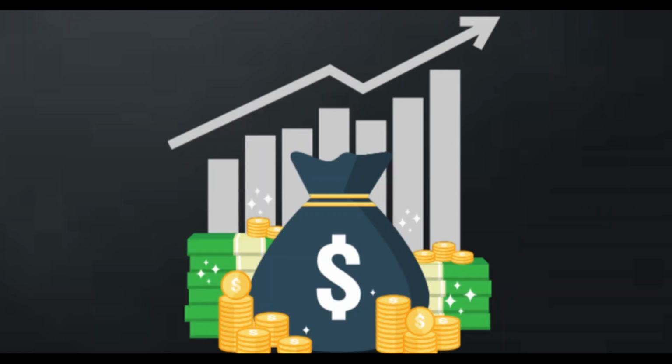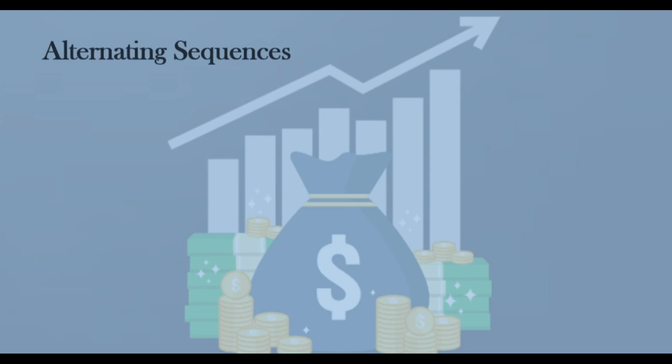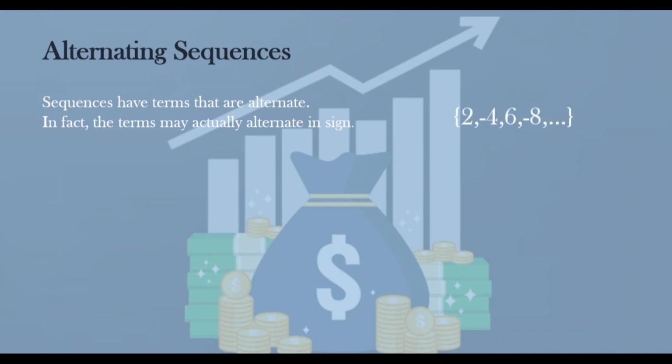Sometimes sequences have terms that alternate, in fact, the terms may actually alternate in sign. However, the resulting terms will not show an increase or decrease as n increases. Notice the first term is greater than the second term, which is less than the third term, and the third term is greater than the fourth term, and this trend continues forever. (-1)^n shows us that our terms will alternate. For every odd number, we have a negative term, and for every even number, we have a positive term.